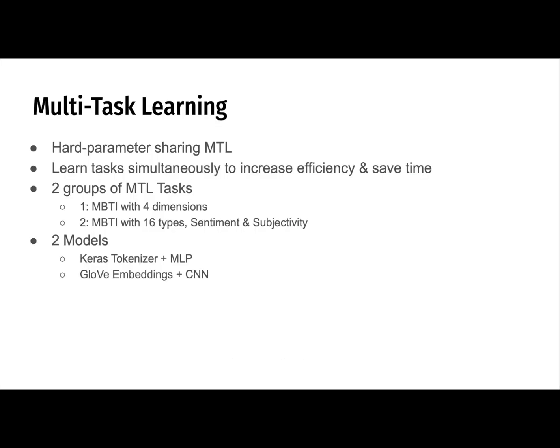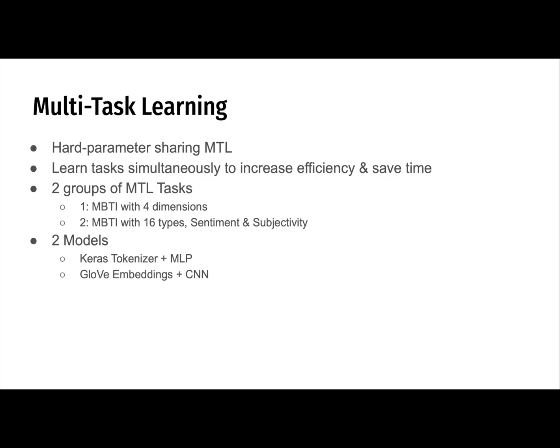Next, let's move on to multitask learning. In this experiment, the high parameter sharing technique is used. There are 2 categories considered during training. For the first one, each MBTI dimension will represent 1 task in the model, where you will have 4 tasks. Another category combines the 16 MBTI types, sentiment, and subjectivity.